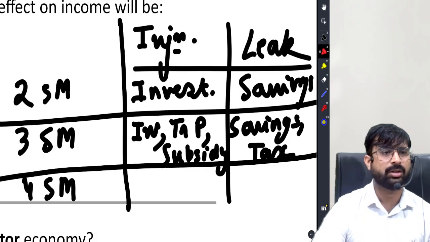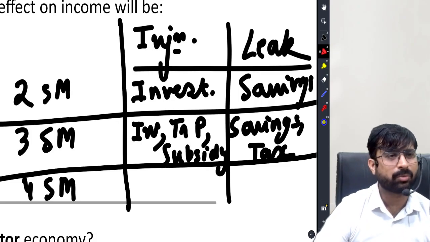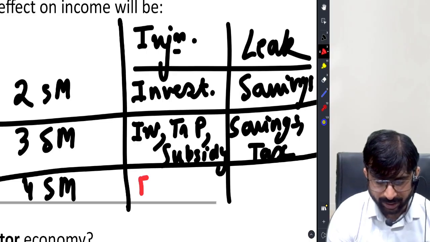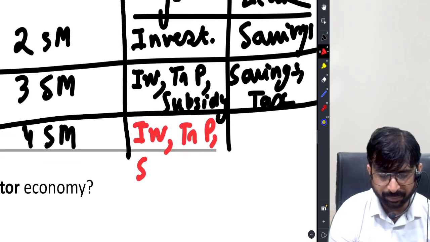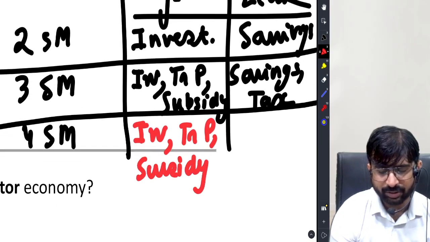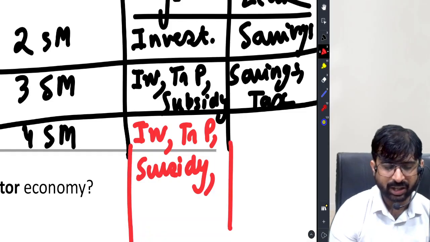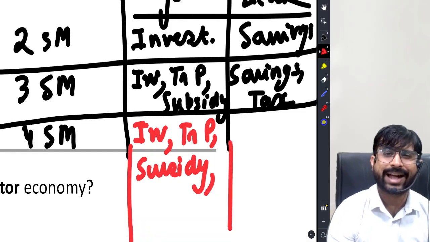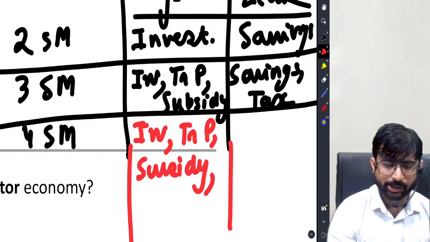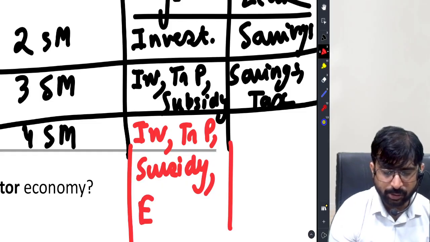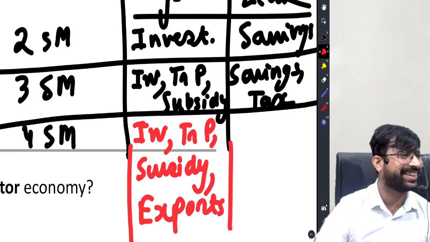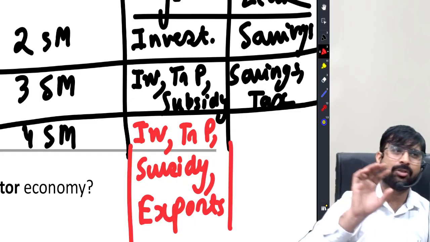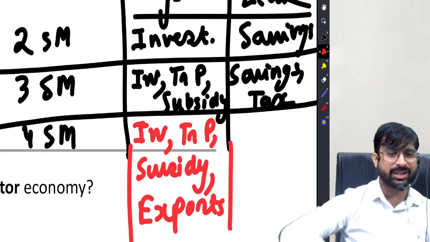Four sector model. Students, you have investment, you have transfer payment, you have subsidy, and you have exports. You see, exports bring money into the Indian economy. So exports are also an injection now, because when you are exporting, money is coming into the Indian economy.